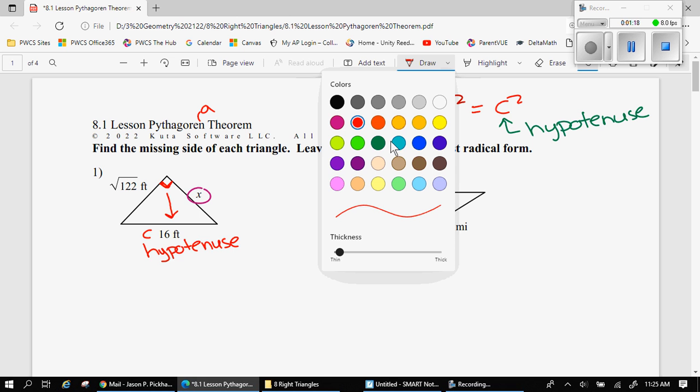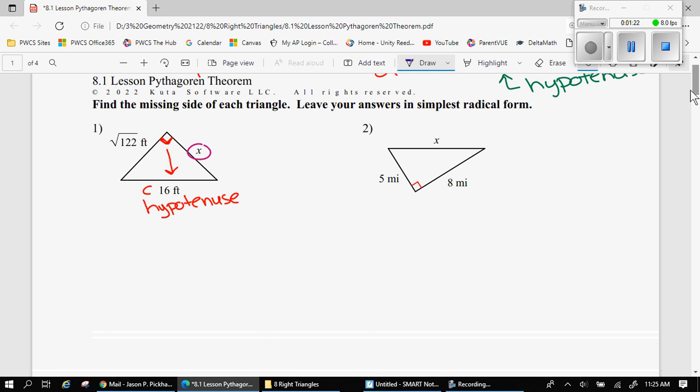And then we can plug in what we know into the Pythagorean theorem. I always suggest to write the formula every time you use it. And so I'm going to do that. C is 16. I'm going to plug that in there. It's 16 squared. These two right here are A and B. It doesn't matter which one is which. I always put the variable first. That's what we're used to seeing, and so it's what people are most comfortable with. So x squared and then the square root of 122 squared.